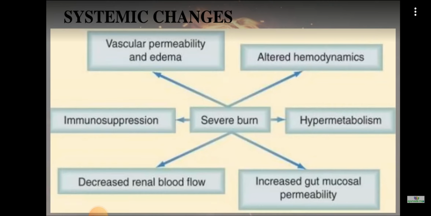So renal changes will occur. Immunosuppression, so the patient will be more prone to infection. Then vascular permeability and edema: there will be massive edema in the body due to the altered pressure gradient. So many systems will be affected due to the burn.